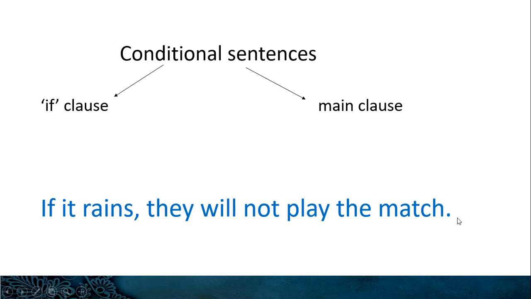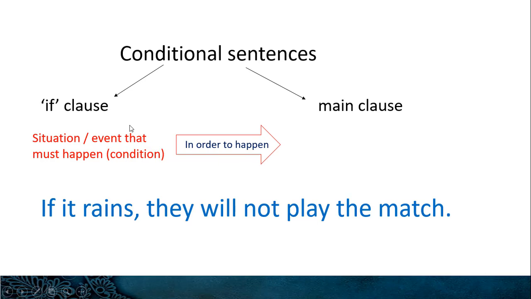මේක තමයි mainly සිද්ධ වෙන දේ. අපි කතා කරන්නේ මේ දේ ගැන. අපි if කියලා condition එකක් දානවා. ඒක තමයි if clause එක. නැතුව ගත්තොත් මේක තමයි main clause එක. So the if clause is the situation or the event that must happen in order for the result to happen. මේ result එක ගන්න සිද්ධ වෙන්න ඕන situation එක තමයි if clause එකෙන් පෙන්නන්නේ.